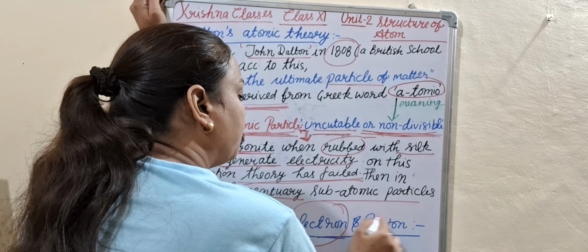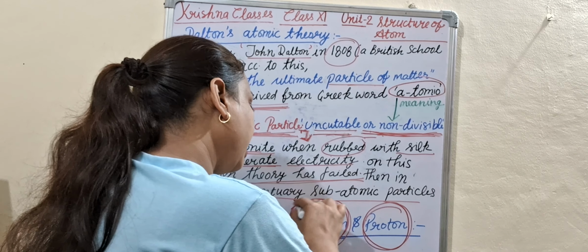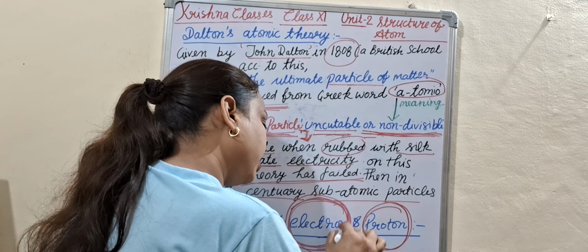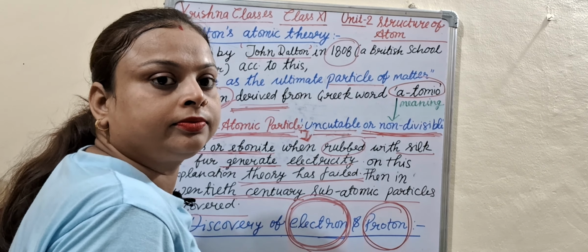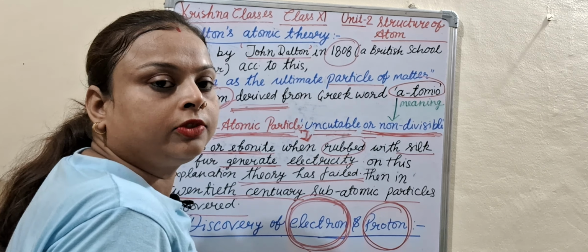So what is the electron? Now a scientist came into the field, Michael Faraday, and they started to discover the electron. This is the discovery of electron and proton.